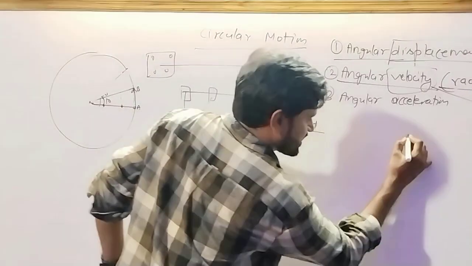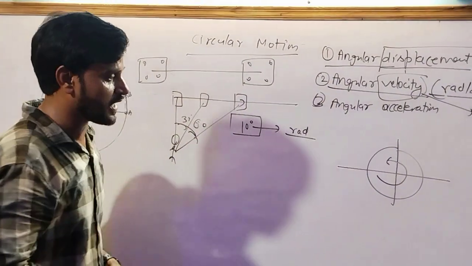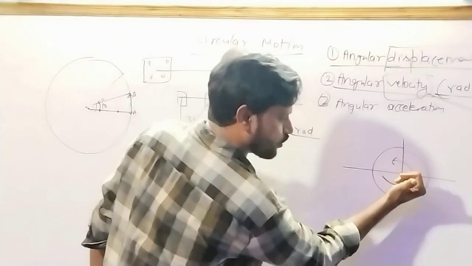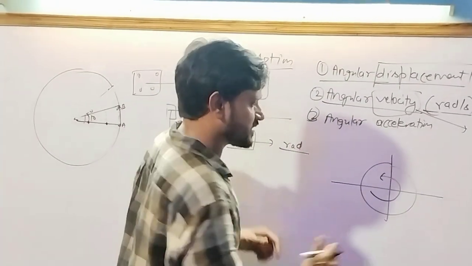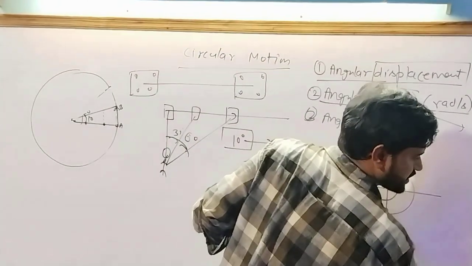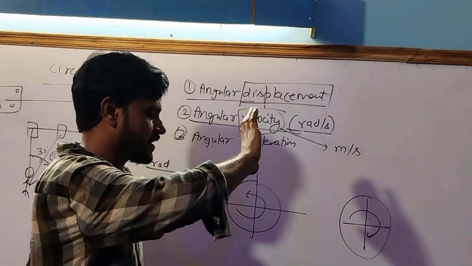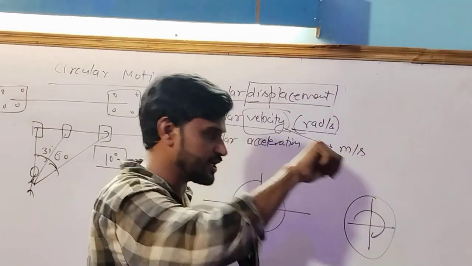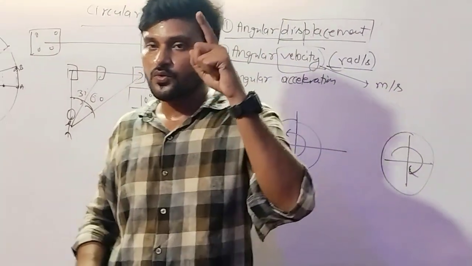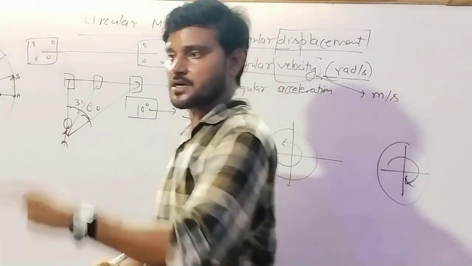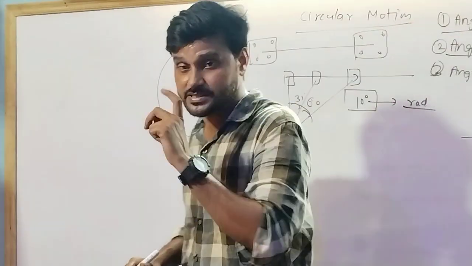Suppose that the object is moving like this. Then what will be the direction of angular displacement? Out of the plane. What will be the direction of angular velocity? Out of the plane. If the object is moving like this on the circular track, then what will be the direction of angular displacement? Inside the plane. What will be the direction of angular velocity? Inside the plane. The direction of angular velocity, angular acceleration and angular displacement is the same.